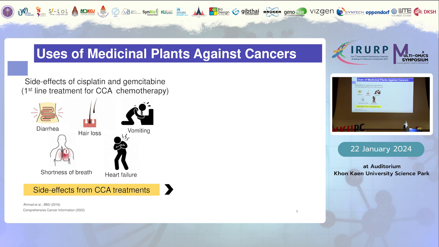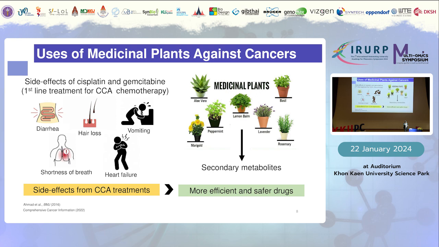which is the first-line treatment for CCA chemotherapy. However, this treatment seems to come with side effects, for example, diarrhea, hair loss, vomiting, shortness of breath, and heart failure. So scientists in the field are trying to focus more on naturally derived agents, for example, medicinal plants that contain secondary metabolites, and they are proved to have more efficient and safer potency.